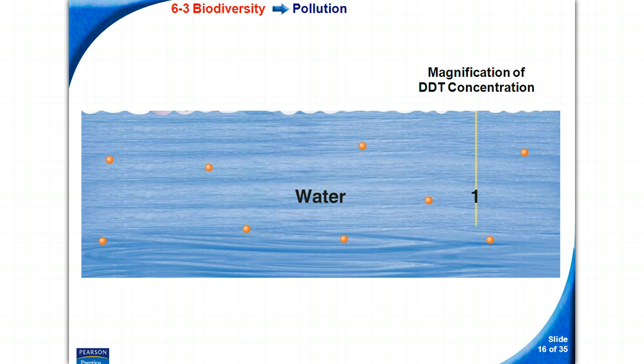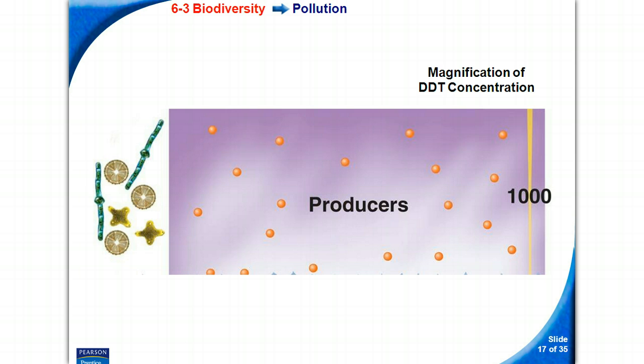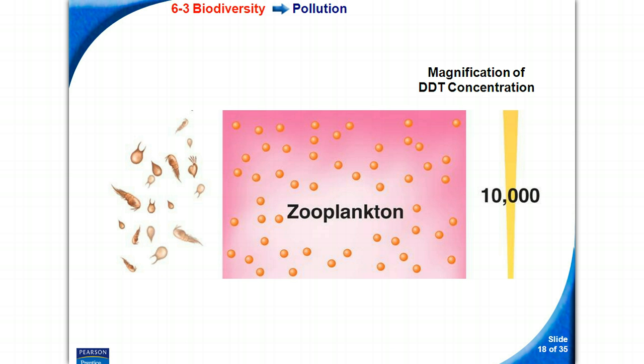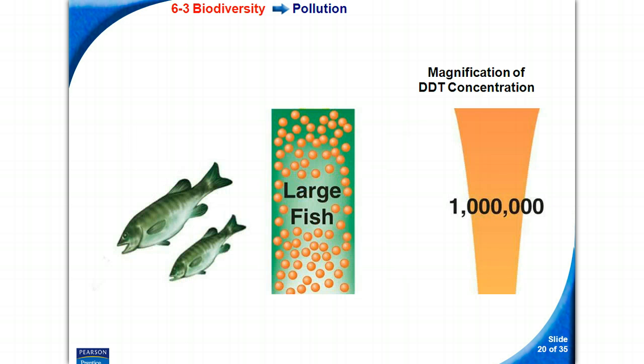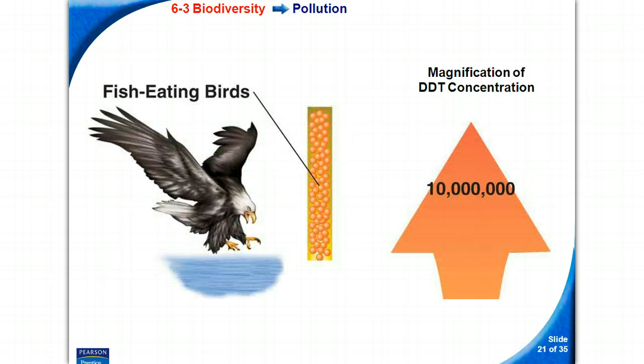Okay, so here we have a graphic, and here's the magnification of DDT concentration. Okay, so it shows 1. Okay, magnification of that at 1,000. There's the producers. The zooplankton, the small fish, the large fish, the fish-eating birds. Okay? So what that's saying is even though there were small amounts getting into the water, each